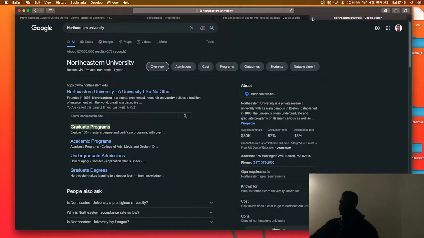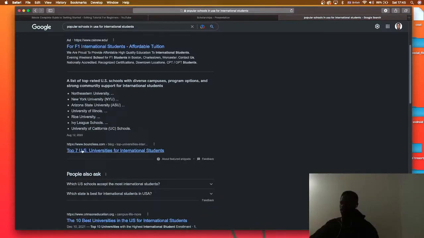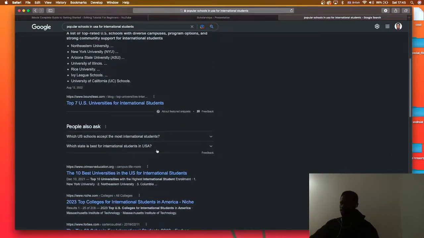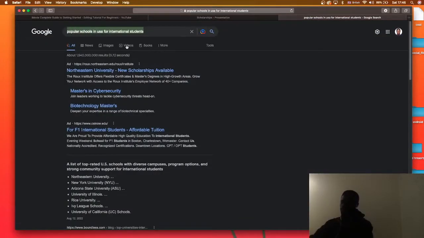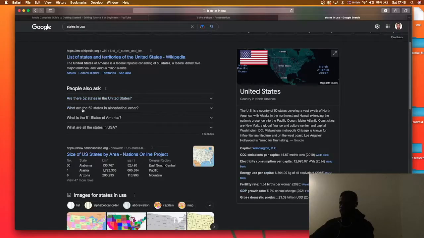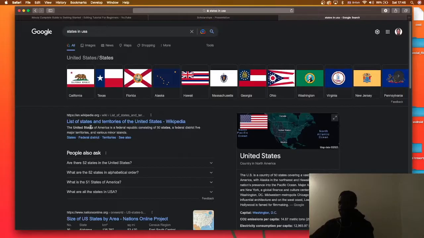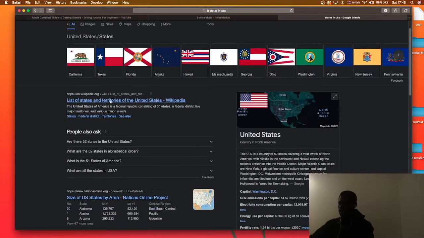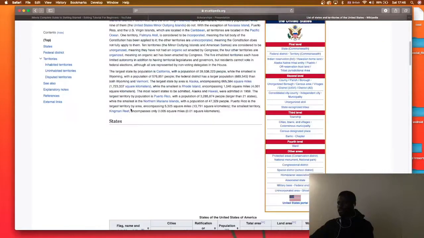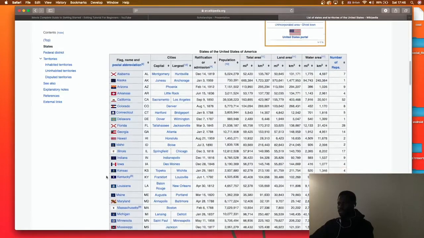Okay, what else do we have here? So they said this was the top 7 universities for international students. One thing that you can also do is that you can search for the states in USA. Let's see what we have. List of states. There are 52 states in USA. Okay, let's click on this. This gives us all the states in USA.